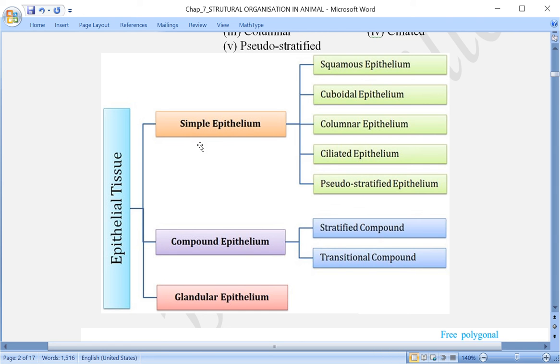Some of the cells of simple epithelium become glandular, which means they function to secrete some substances like enzymes, hormones, tears, and saliva. All these are synthesized or secreted by some cells, that is, a group of cells here. Either they are single cells, or there are others which are multicellular. We will be discussing them one by one. So once again, epithelial tissue is classified into three types: simple epithelium, compound epithelium, and the third one is glandular epithelium.